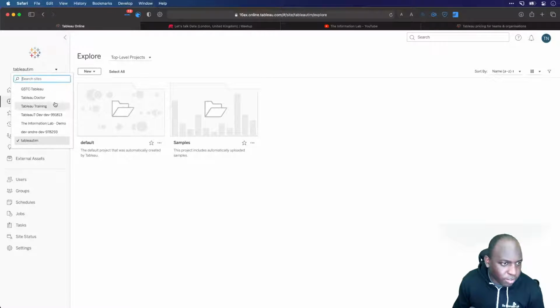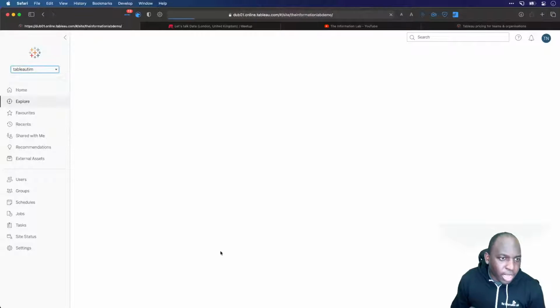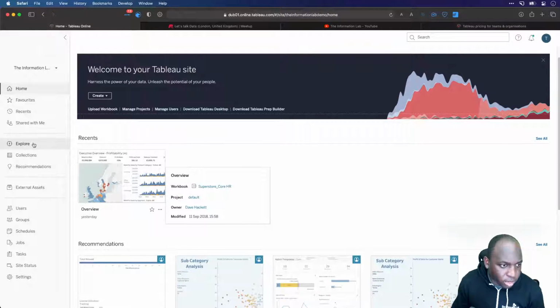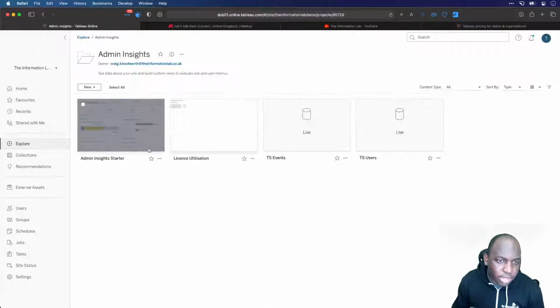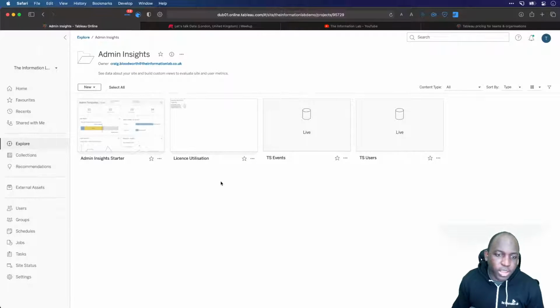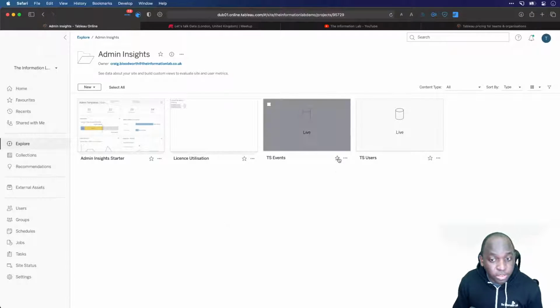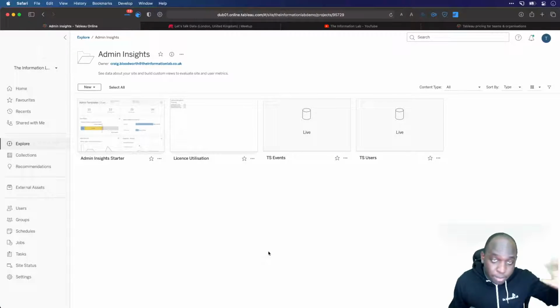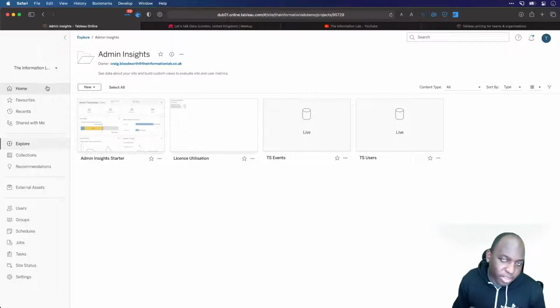If I go to the Information Lab demo, I think I can actually show you the admin insights view. If I just go to explore admin insights, so this is the view that you get, and you get these 2 data sources, TS events and TS users. These are the only 2 views you get, so you don't get the full access to the Postgres view. So custom views don't feature heavily in these sets, but in Tableau Server, absolutely you can do that. But for Tableau Online, you can't.